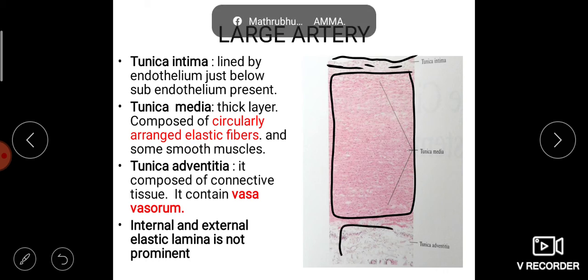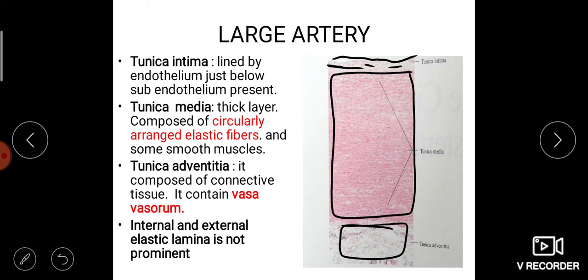Then this is the area of the tunica adventitia. Tunica adventitia consists of what? The collagen fibers, some elastic fibers, then some muscle fibers, and also the vasa vasorum. Vasa vasorum means the blood vessel which is supplying the blood vessel. So this vasa vasorum is visible in the third layer, the last layer.